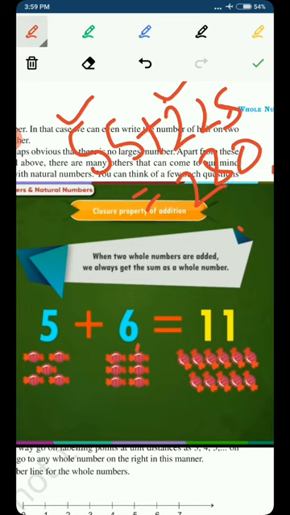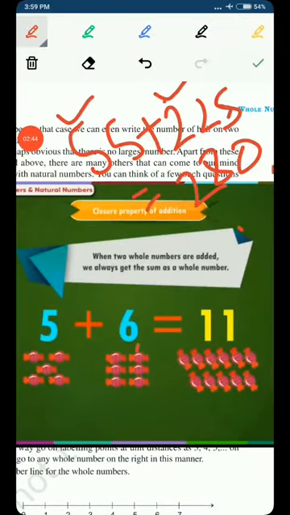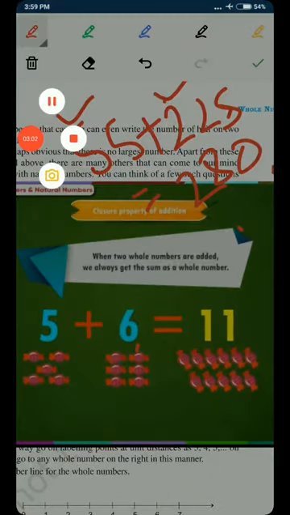So the property means that whenever you will apply the operation of addition, then the resultant will always be a part of whole numbers. And this is the closure property of addition, that whenever we take two whole numbers and apply the operation of addition, the resultant we are getting is also a whole number. So in this case, closure property will always be satisfied for addition.